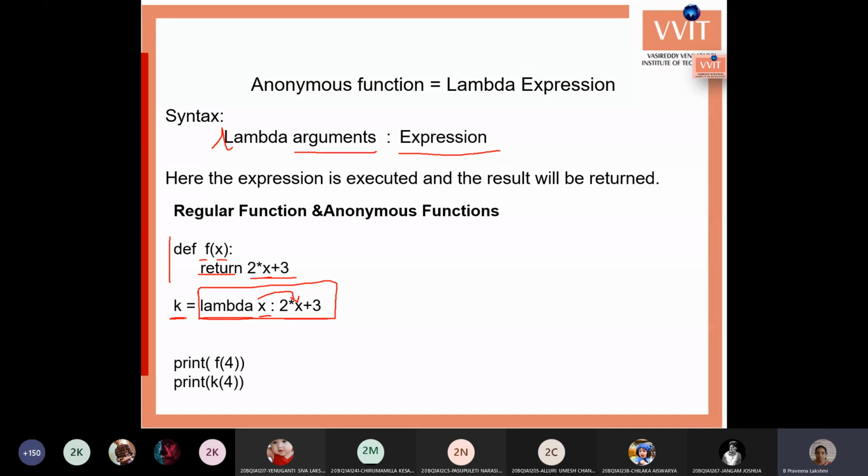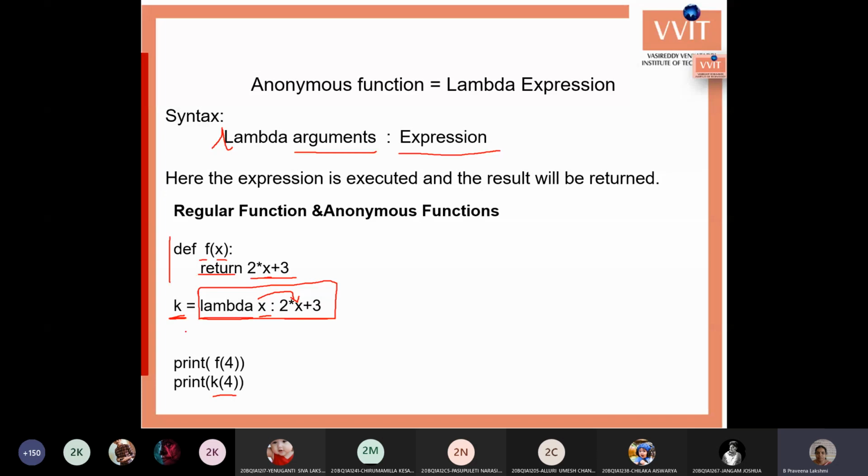Say for example, I want to declare the lambda function at one place, but I want to use that lambda function in another place. Then I can store this lambda expression into a variable, and wherever you require that lambda expression to be executed, you can execute it like this: k of 4.